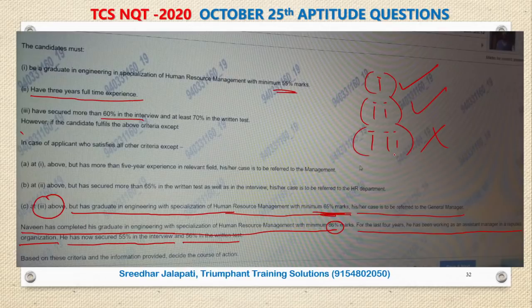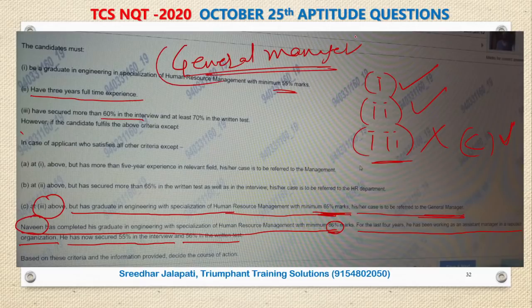So he failed option 3, but he satisfied its alternate C. He should have minimum 65% in graduation, but he has 66%. Then in that case, he should be referred to the general manager. Therefore, the answer is general manager for this candidate called Naveen. I don't have options, but that is the answer.